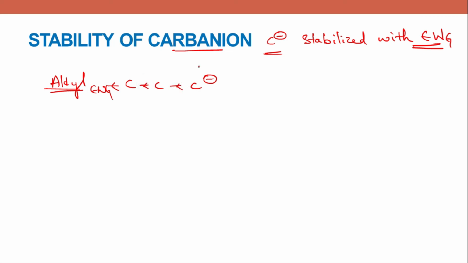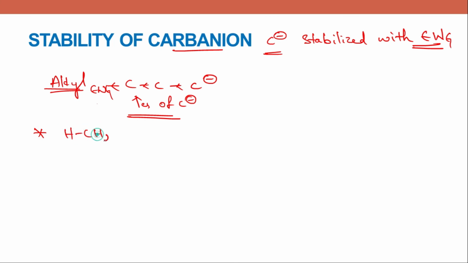So the movement of these electrons towards the electron withdrawing group increases the stability of carbanion. The movement of electrons in the carbon chain is stabilizing this carbanion. Okay, we'll take an example here.